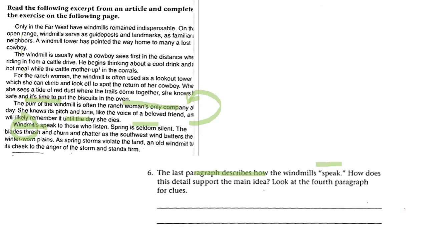And the only noise that she has for company is the noise of the windmill. So the noise is company for the woman. You'll have your own words, of course. That's not a problem, but you should have something like that.